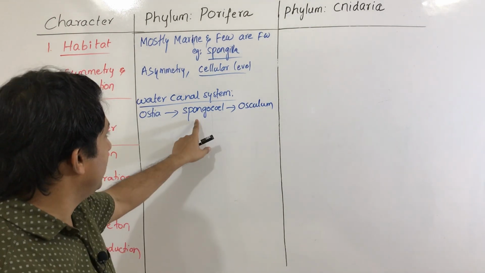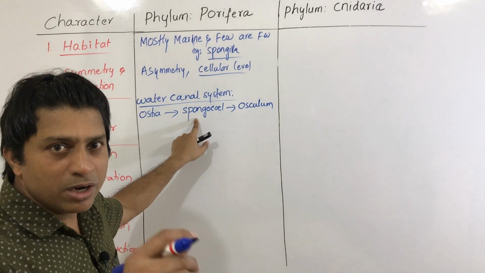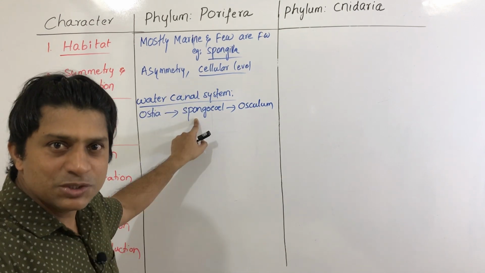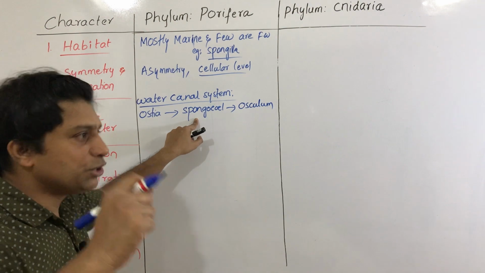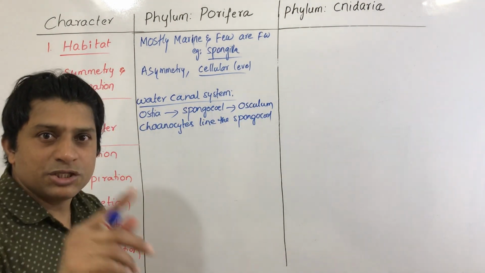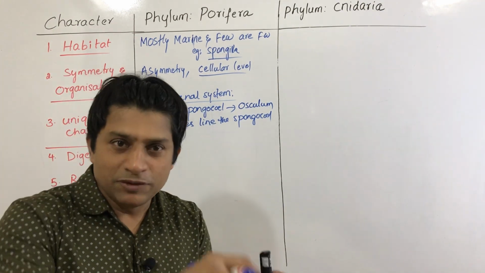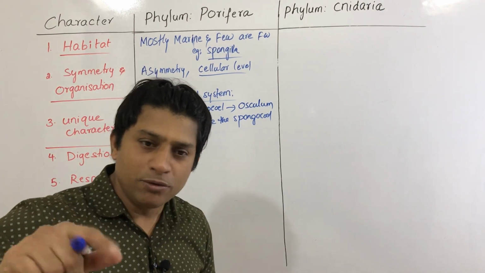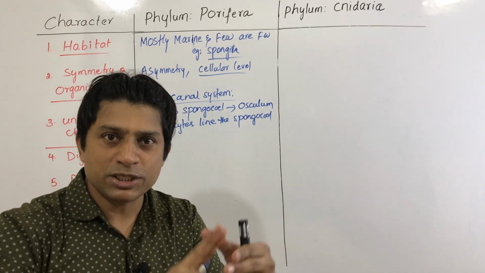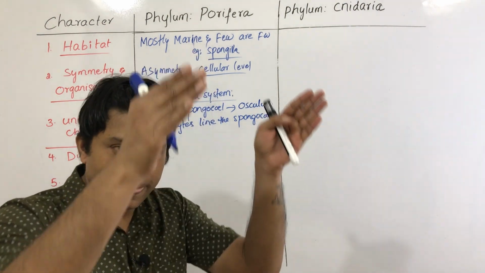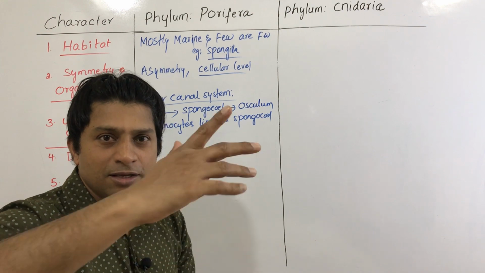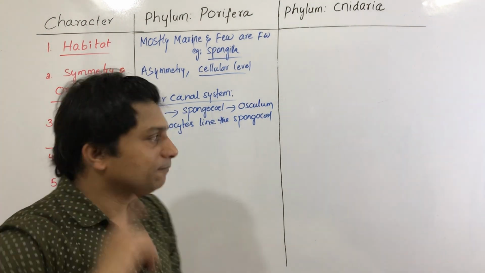Now here I said spongiocele is the central body cavity of the sponges. This entire spongiocele from inside is lined by specialized cells which are called choanocytes. So choanocytes line the spongiocele. Please remember, these are flagellated cells which can also be known as collar cells. Three names are given to this. They line the spongiocele, the central cavity. With the movement of the flagella, the water pulsations can be seen in the sponge body, right?